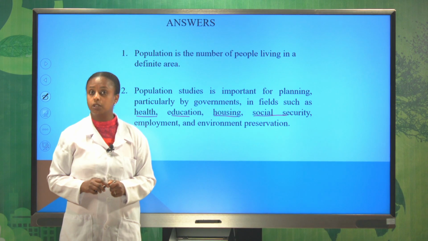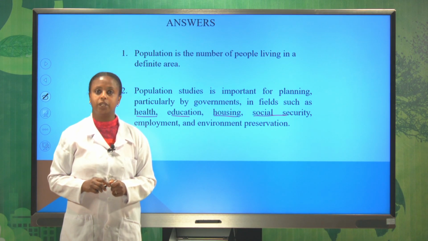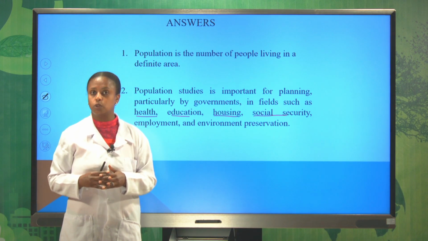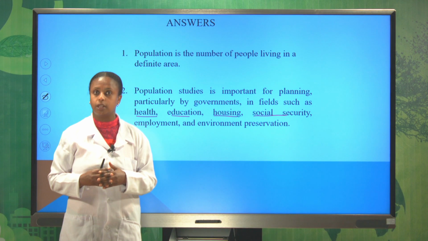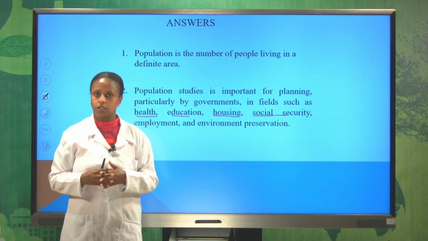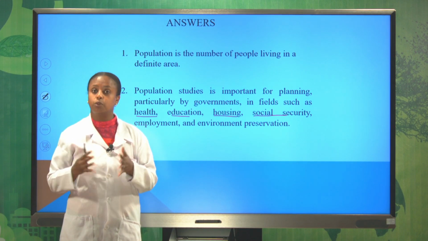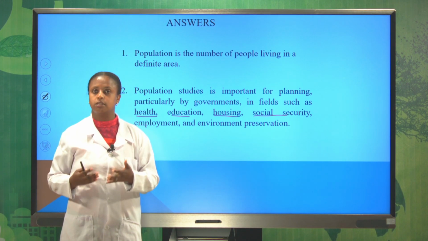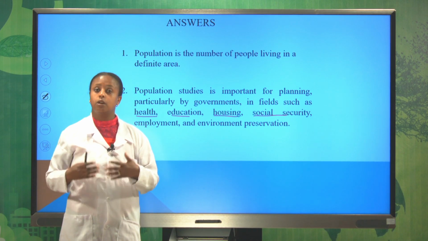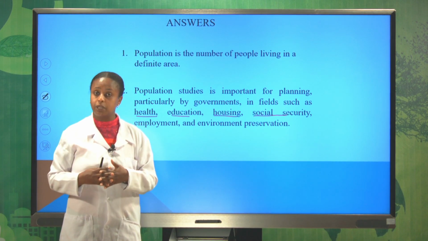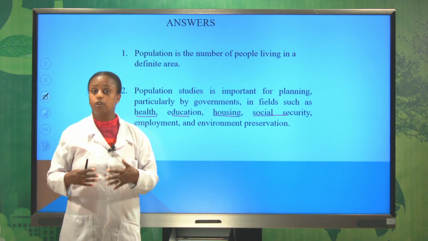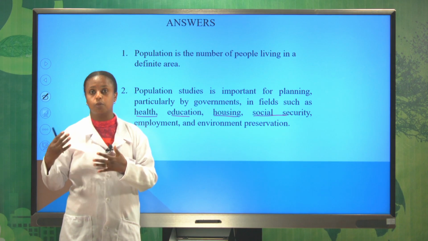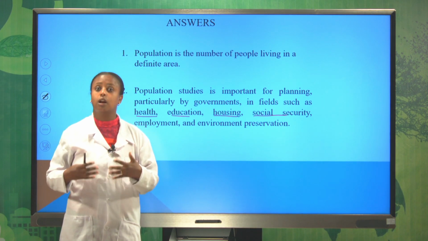We have seen the concepts of human population. Human population is the number of people living in a definite area. And we have seen also that the studying of human population is important for different reasons. Particularly, the information is important for the government to provide different services such as health, education, employment, housing, and other services based on the information. The information also guides policymakers to forecast the needs of population and to understand how to meet them.